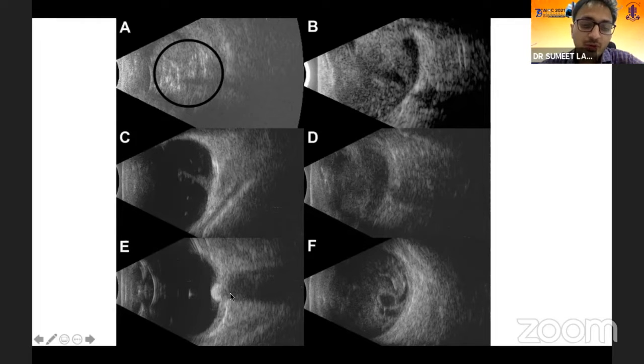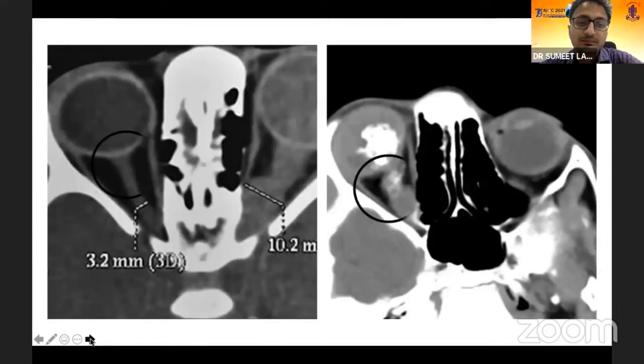Here we say the nodular astrocytoma, and here nothing but a vitreous hemorrhage in a patient with sickle cell anemia. So you need to look for calcification in such cases. Again, only given a B scan, will you be able to diagnose this as RB or not? Again, a clinical examination is a must in such cases.